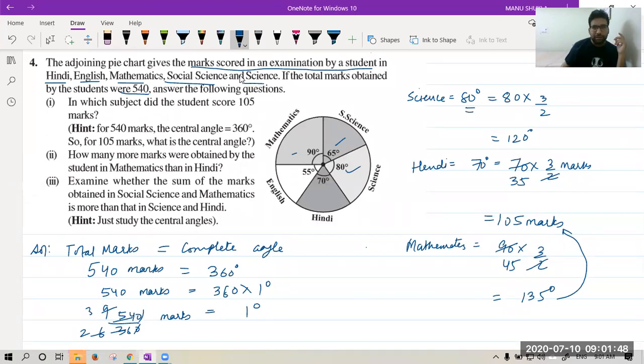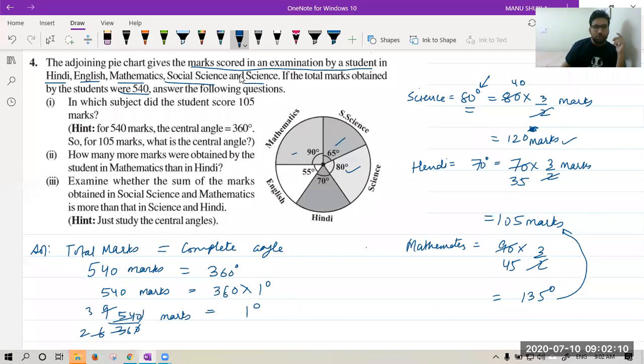Yes, beta, it is a degree mark, na? Oh, sorry, my mistake. It is marks. Sorry, beta. So 80 degrees is the same as 80 into 3 by 2 marks. So I've cancelled it. 2 40s are 80 and 40 3s are 120.